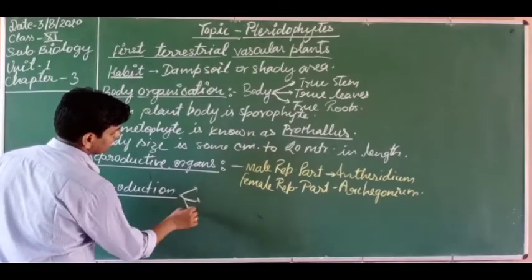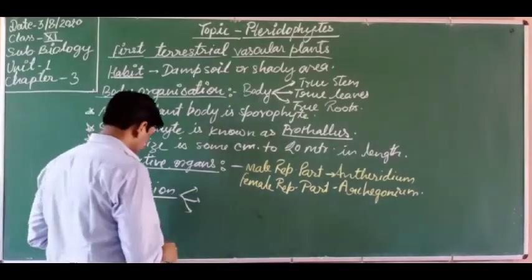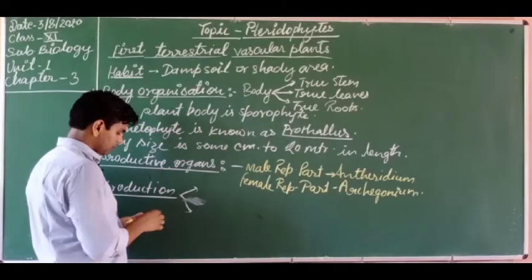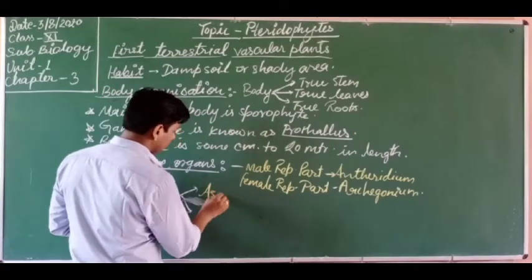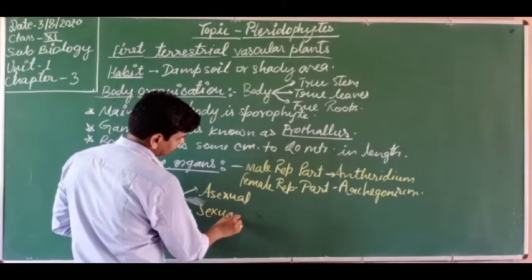Reproduction occurs by two ways. Sorry, I made three arrows, but two ways: asexual and sexual.